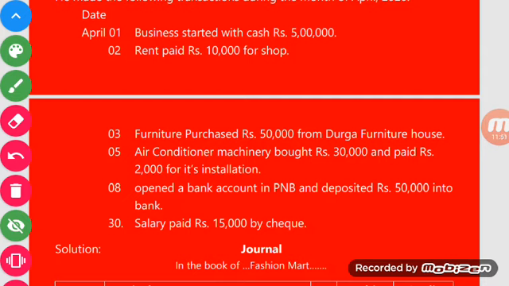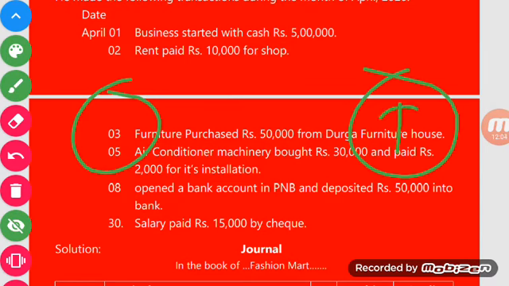So in this condition, cash is coming into the business. This is your business and this is Rock. Rock gave rupees 5 lakh to the shop, so the shop, or business, has received rupees 5 lakh from Rock.